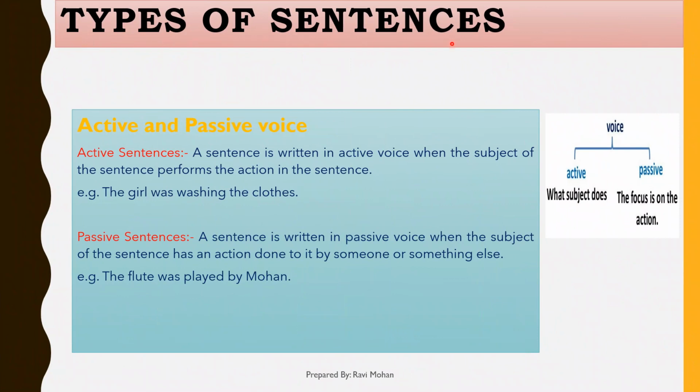Next is types of sentences, or you can say types of voices. Basically, there are 2 types of voices, active voice and passive voice. Active sentence. Sentences where the subject does an action are known as the active voice. For example, the girl was washing the clothes. Next is passive voice or passive sentence. A sentence in which the subject receives an action is known to be the passive voice. For example, the flute was played by Mohan.